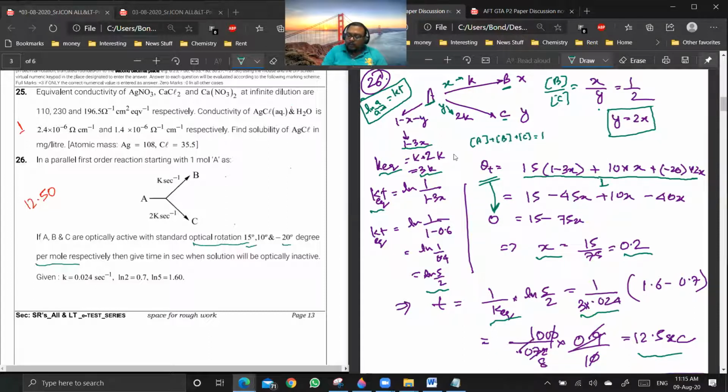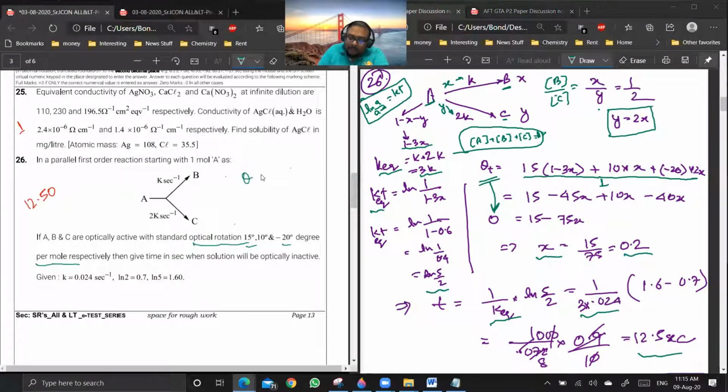This is a very good point. So if there were stoichiometric coefficients, we will be in great trouble. Everyone is clear about what she is saying? You see, theta for the solution will be sigma ni theta i by sigma ni. Are you getting my point? Yes or no? Yes, sir. Okay. So that is good.